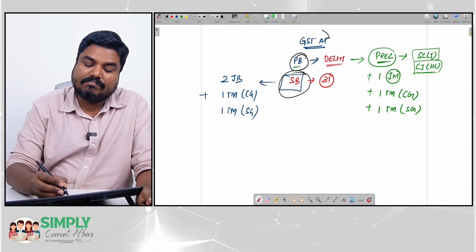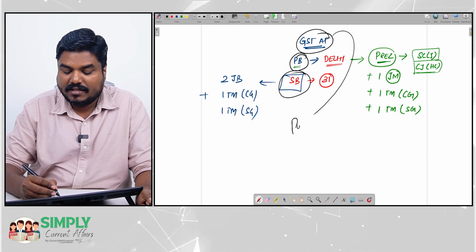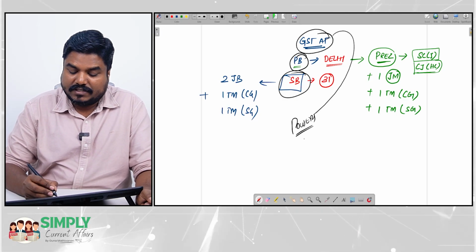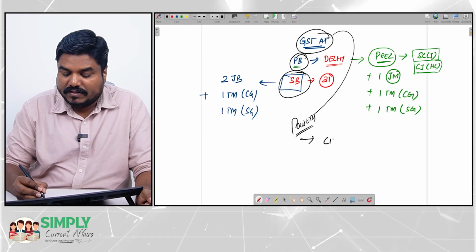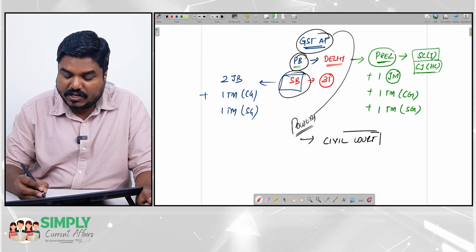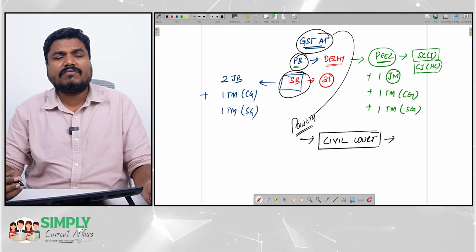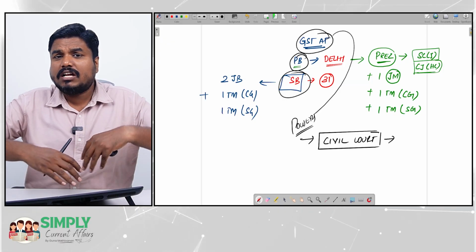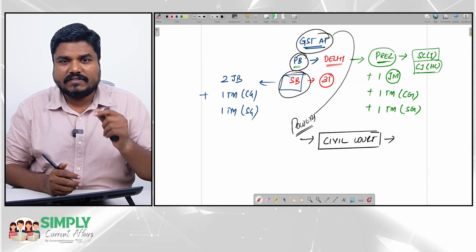And when you look at the powers of this GSTAT, they have powers equivalent to that of a civil court. Okay, they have powers equivalent to that of a civil court, but however, unlike a civil court, the GSTAT is not bound by the Code of Civil Procedure.